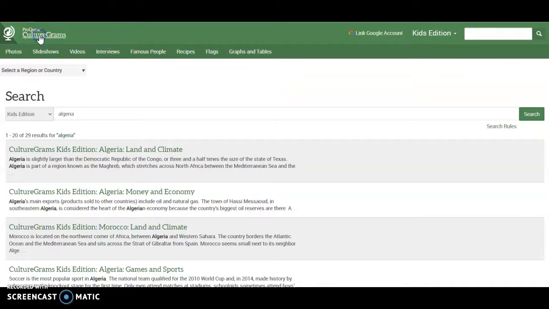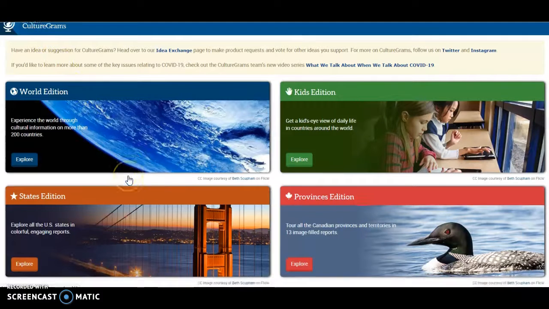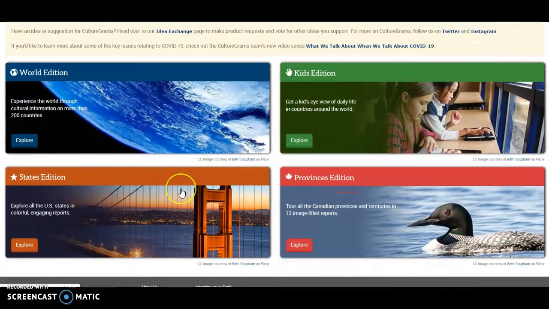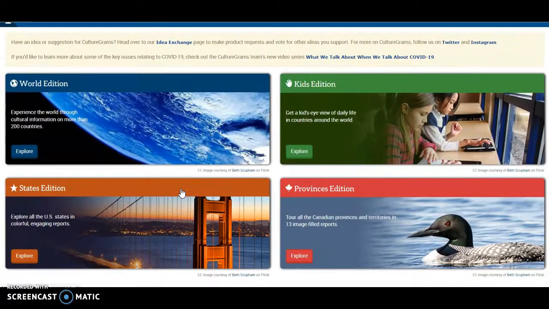I think Culturegrams could really be used to learn more about different countries and cultures and states and provinces as well. And I think that it would be a really neat tool specifically for kids to use when they're doing reports in class, and just also not just for them to learn about different cultures, but to learn how to do research and presentations as well.